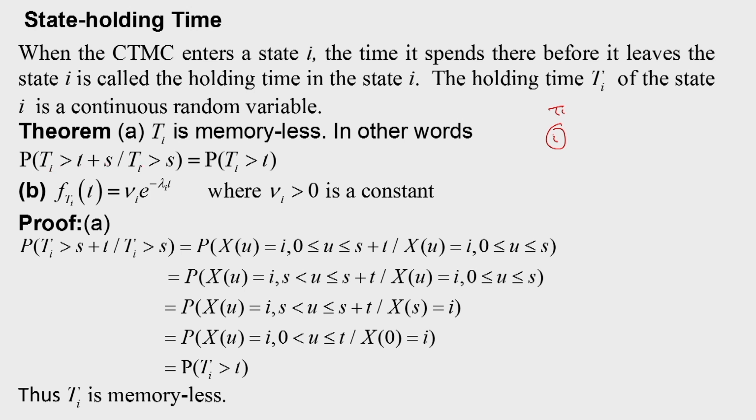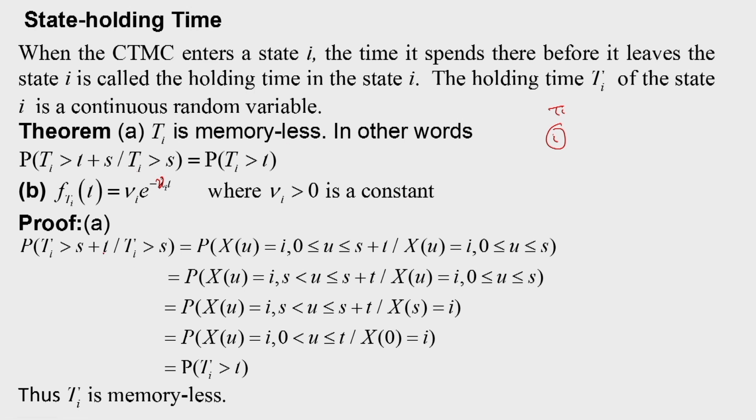The fact that T_i is greater than s does not have any implication on T_i greater than t plus s. So, this is the memoryless property. And the second part is that T_i is exponentially distributed with parameter nu_i, where nu_i greater than 0 is a constant. We will prove both parts.